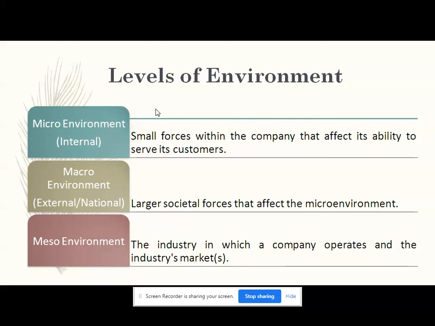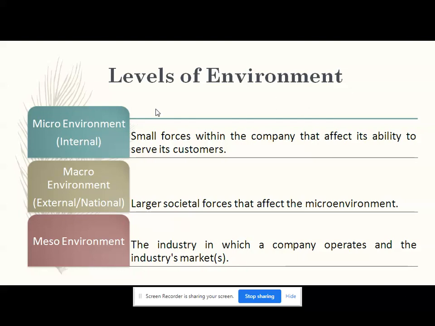The environment can be divided into three parts. One is micro environment, that is also called internal environment. The second is macro environment, that is also called national or widely classified as external environment. So these are two important levels, internal and external, or micro and macro environment. Apart from that, some books say that there is a meso environment also. In your syllabus, meso environment is not there. So in depth, we will see micro and macro environment only, and we will see what is the definition of meso.